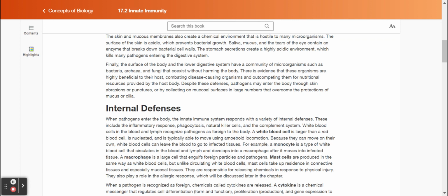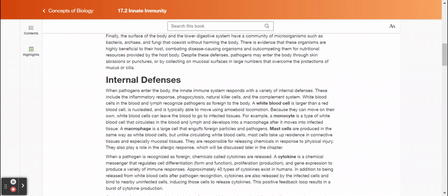Finally, the surface of the body and the lower digestive system have a community of microorganisms, such as bacteria, archaea, and fungi, that coexist without harming the body. There is evidence that these organisms are highly beneficial to their host, combating disease-causing organisms and outcompeting them for nutritional resources provided by the host body. Despite these defenses, pathogens may enter the body through skin abrasions or punctures, or by collecting on mucosal surfaces in large numbers that overcome the protections of mucus or cilia.